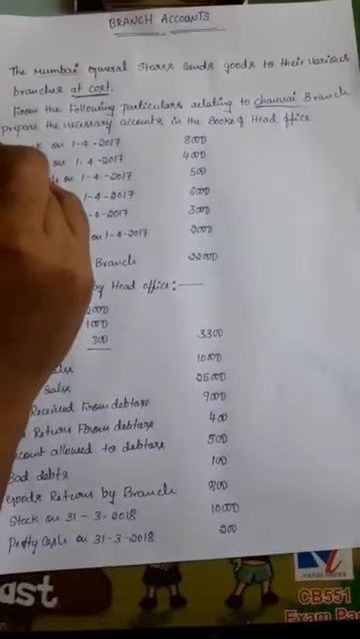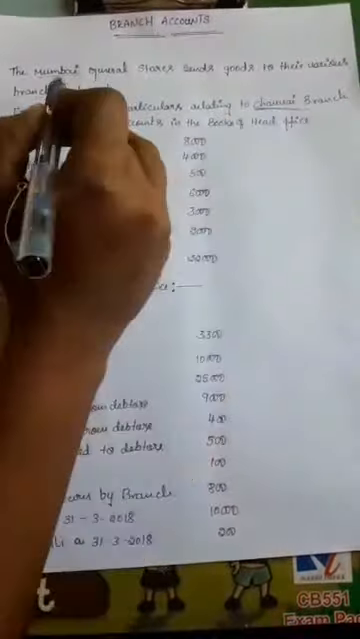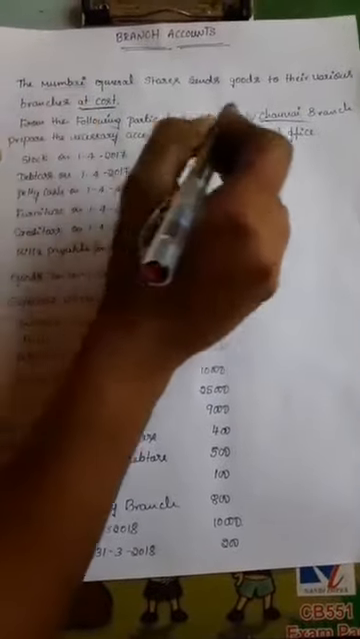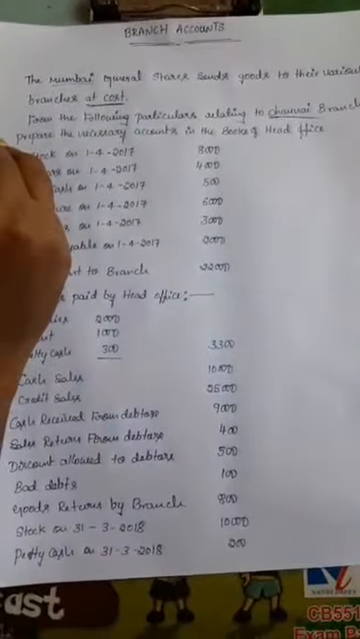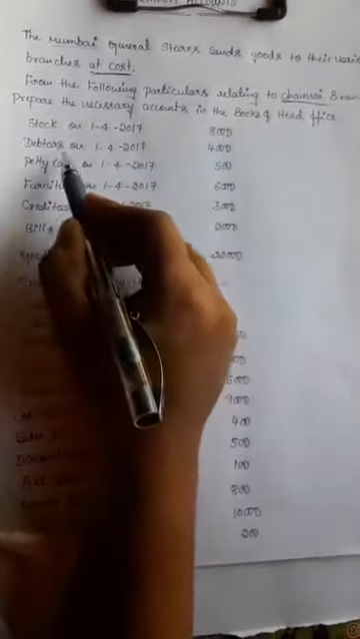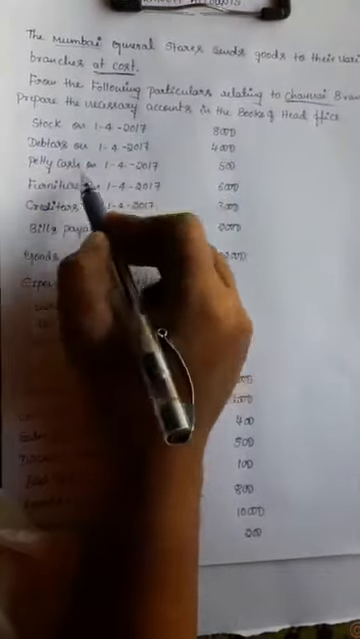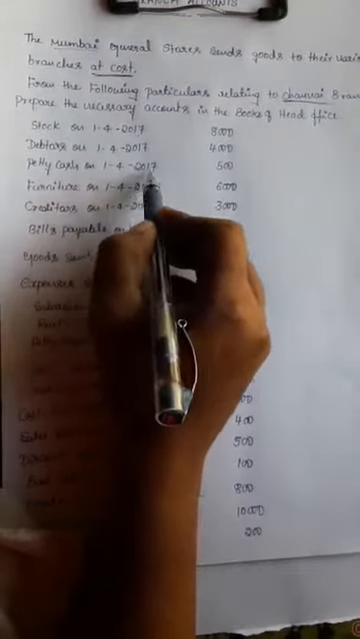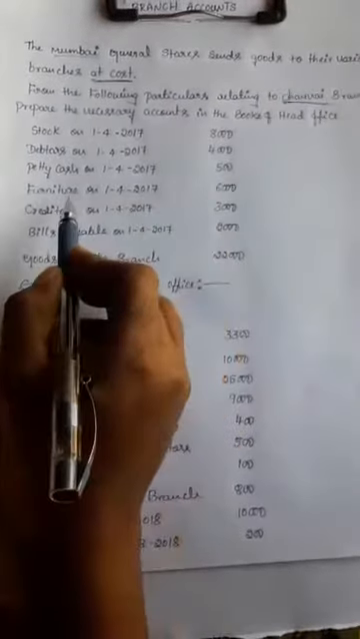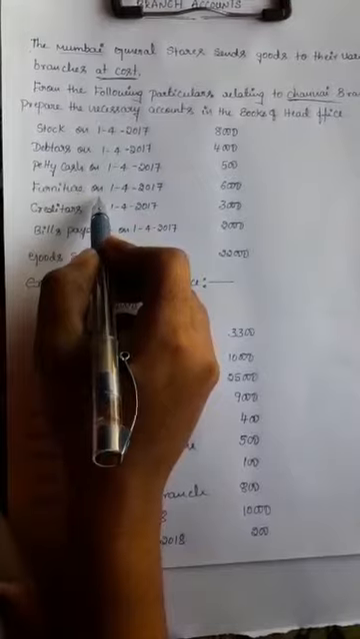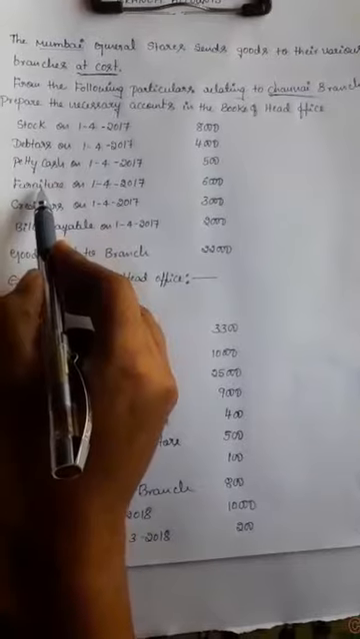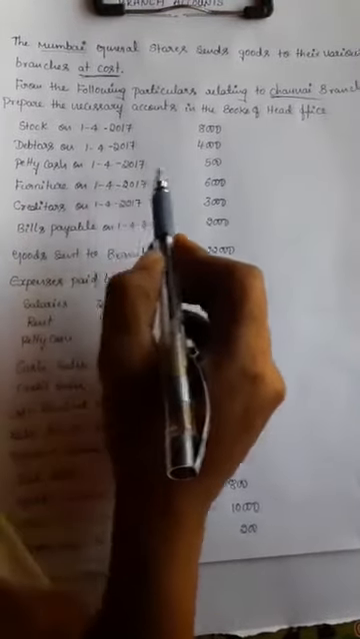So here we come to know the branch is Chennai branch and head office is Mumbai. Head office Mumbai is responsible for sending goods to the branch. Then stock on 1/4/2017 rupees 8,000, debtors on 1/4/2017 rupees 4,000, petty cash on 1/4/2017 rupees 500, furniture on 1/4/2017 rupees 6,000. These are the opening balances of the assets: stock, debtors, petty cash, furniture. So these four items are assets. They will come on the debit side in the branch account.